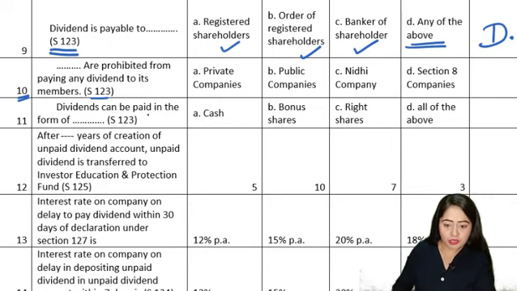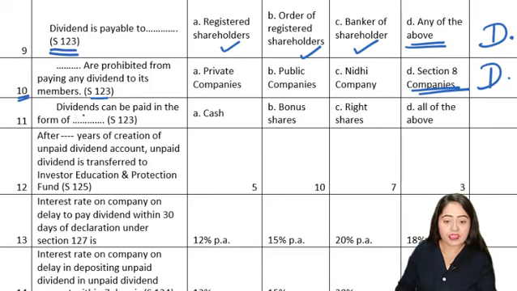Alright, so here our correct answer is going to be D, which is section 8 companies. Next question. Dividends can be paid in the form of dash, section 123. Okay, so it is again asking how can we actually pay the dividend? Can it be paid? The options are in cash, bonus shares, right shares, or all of the above.